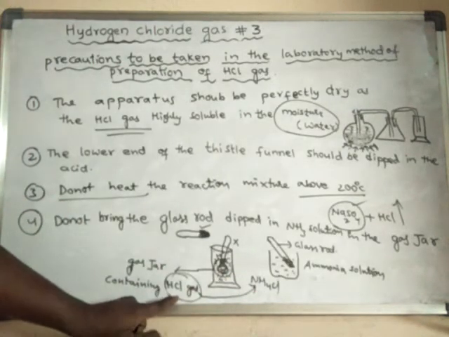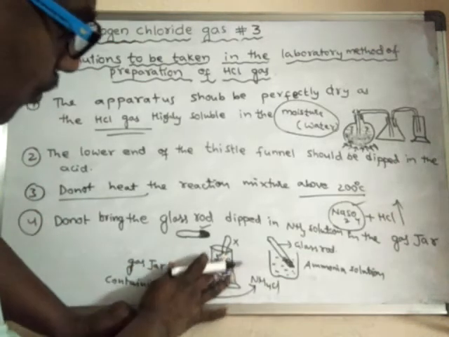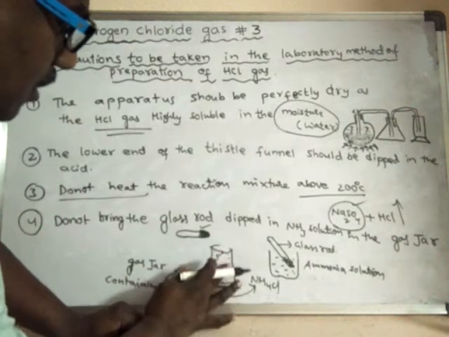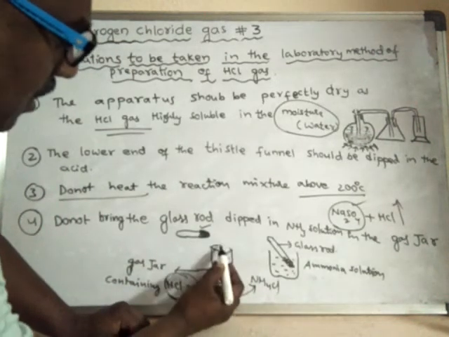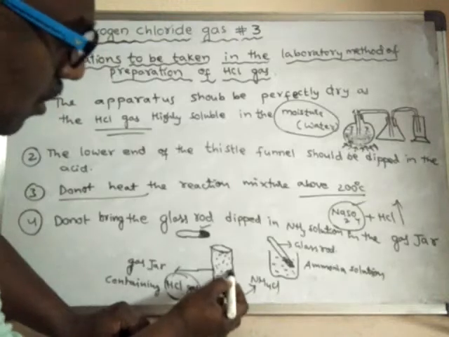So in order to avoid the conversion of the entire HCl gas into ammonium chloride, we should not bring this glass rod, which is dipped in ammonia solution, into the gas jar.